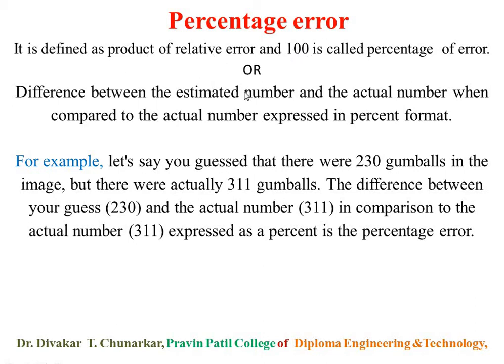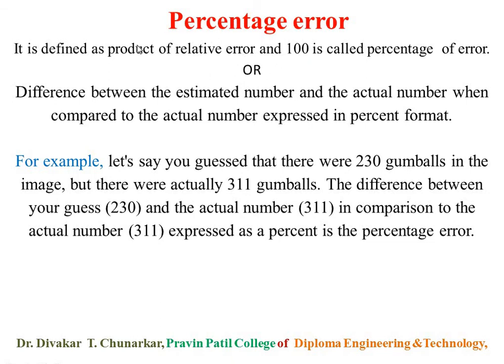Another way to define percentage error: the difference between the estimated number and the actual number, when compared to the actual number, expressed in percent format. Expressed in percent format is called percentage error. Percent format here also means multiplying by 100. So that is the definition of percentage error.